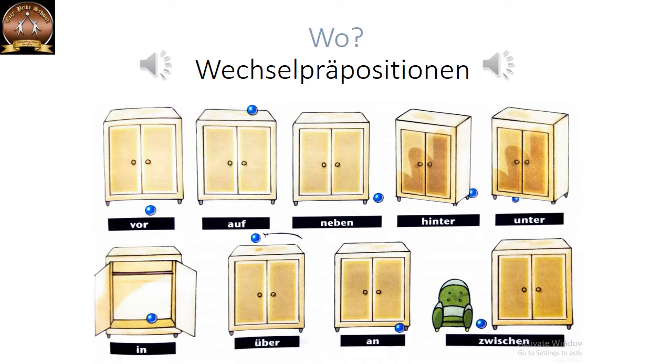Correct? We have already used and learned these. But now we are going to see why they are exactly called changing prepositions. What is changing about them? What happens is that the nature or the function of these prepositions changes depending on the verb in the sentence. For that, we have to learn 2 basic categories of verbs. Let us look at them in the next slide.